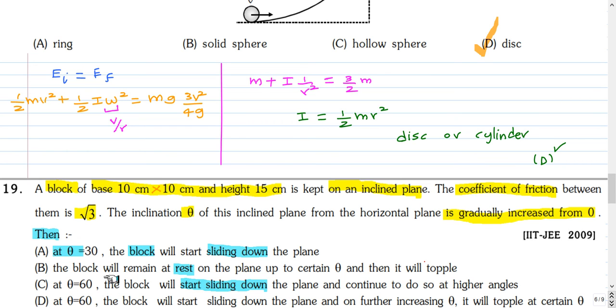C, at theta equal to 60, the block will start sliding down the plane and continue to do so at higher angles. Option D, at theta equal to 60, the block will start sliding down the plane and on further increasing theta, it will topple. You can pause and attempt this question.